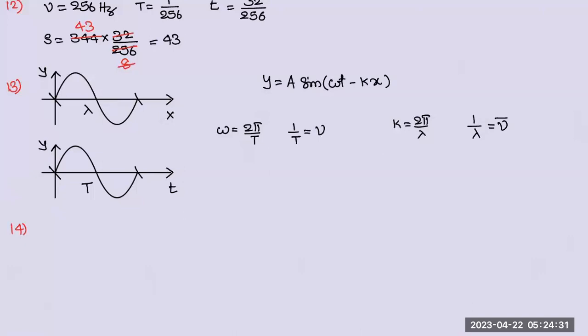14. Which of the following expressions is that of a complete harmonic progressive wave? A, sin omega t, is oscillation. B, we don't know, so you can't conclude B is the right answer or wrong answer. But if you go to C, definitely you can conclude it's a progressive wave, because we already know the same form we are using, y is equal to a sin omega t. So C is the definite answer. B you don't know. D definitely no. Okay. So the answer is C. Standard equation.